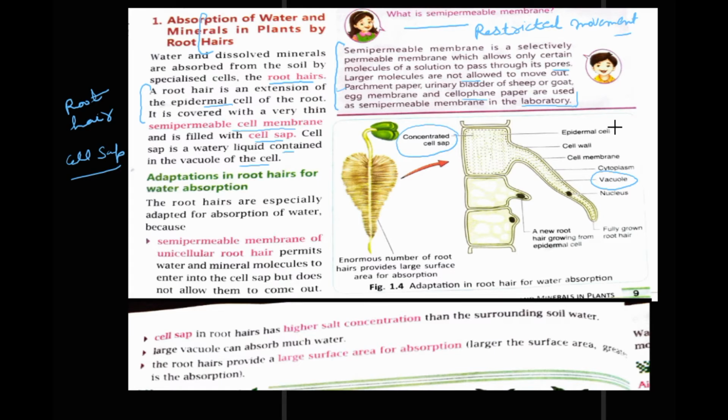This is the epidermal cell, which I have told. This is the outer cell wall of the root hair, and below the outer cell wall there is the cell membrane. Here is the cell cytoplasm, and here is the nucleus. This is the nucleus.